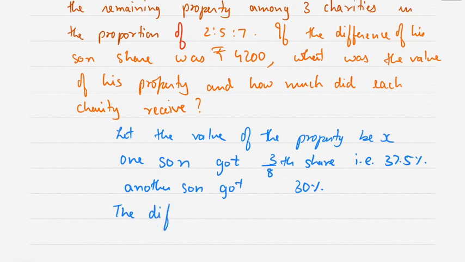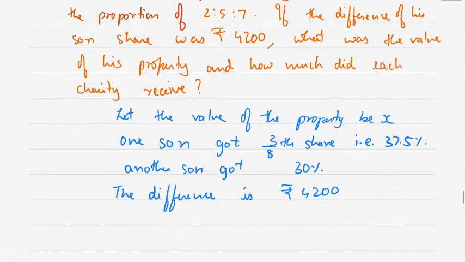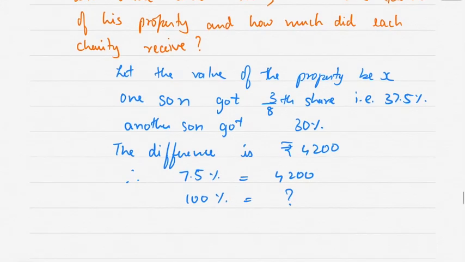The difference is rupees 4,200. Therefore 7.5% is equal to 4,200. 100% is equal to how much?